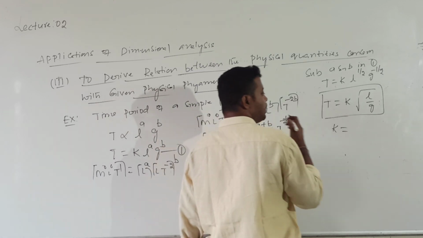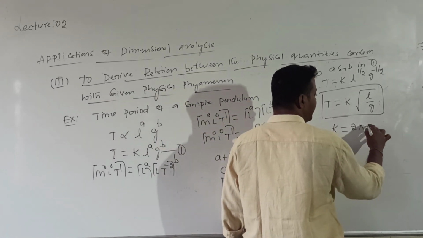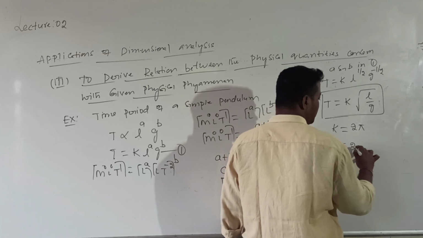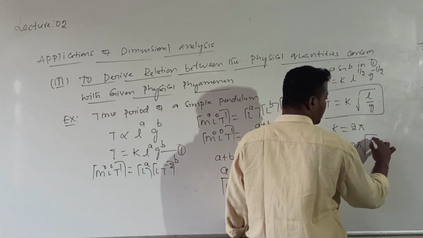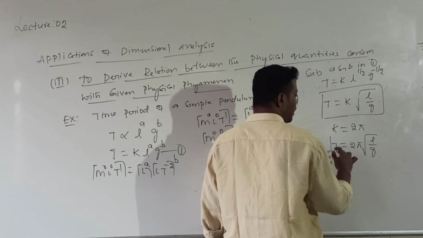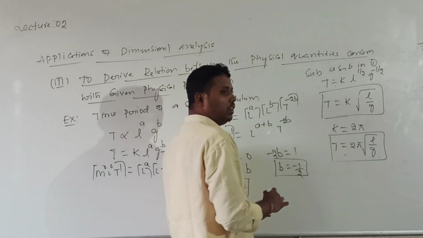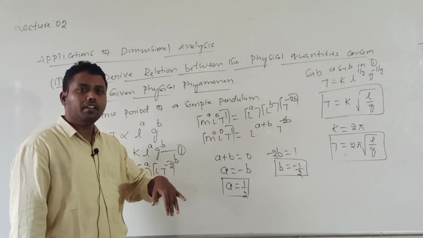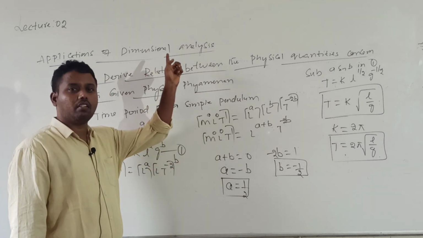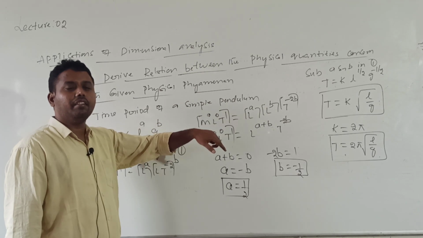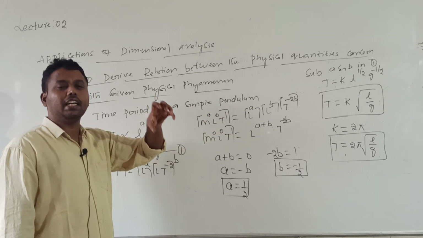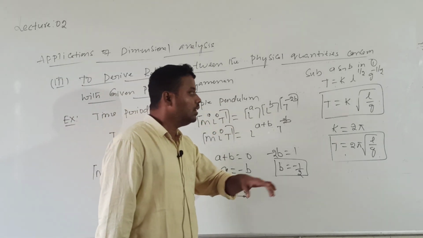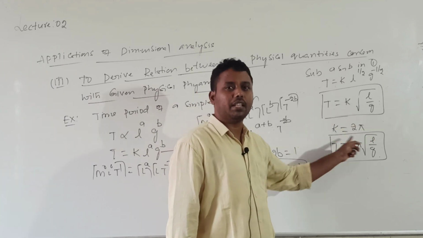Experimentally the k value is 2 pi, then T is equal to 2 pi into root over L by g. But remember, dimensionless constant values cannot be derived by using dimensional analysis. To obtain those dimensionless constant values, we need to go by the experimental method.